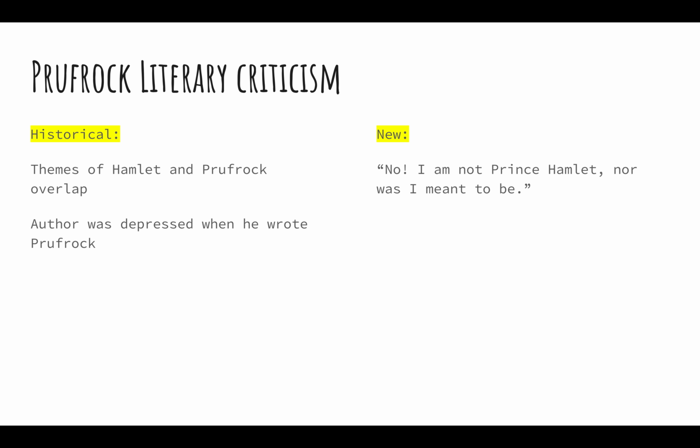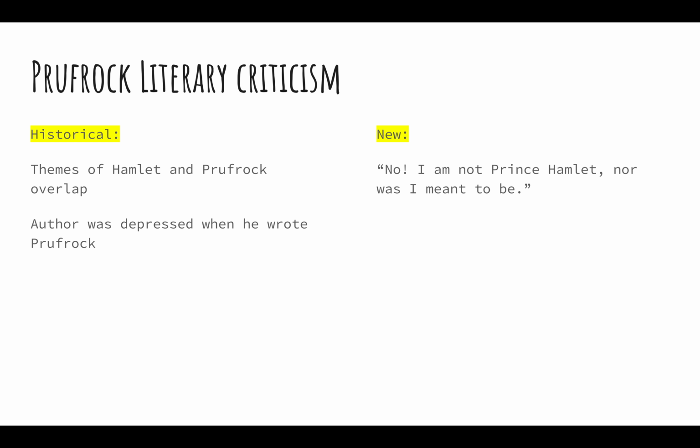There was an article published saying Eliot had lost his secret lover when he was writing these poems, and that might have to do with the depressing themes. So, because Eliot was depressed when he wrote Prufrock, Prufrock was depressed in the poem. So this historical context could have a big effect on the poem.